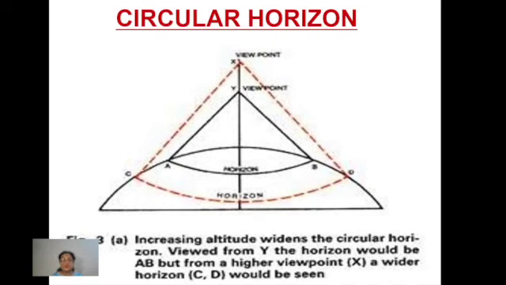Now let's talk about one more evidence, which is called the circular horizon. First of all, what is the horizon? You must have noticed many times, if you go out in an open area, I'm talking of those areas where no buildings and no such obstacles are there in between, तो वहां पे आपको क्या दिखेगा? वहां suppose a land is there, a vast land area, and you will find there is an imaginary line where it seems that the sky and the earth both are meeting. That is actually the horizon.